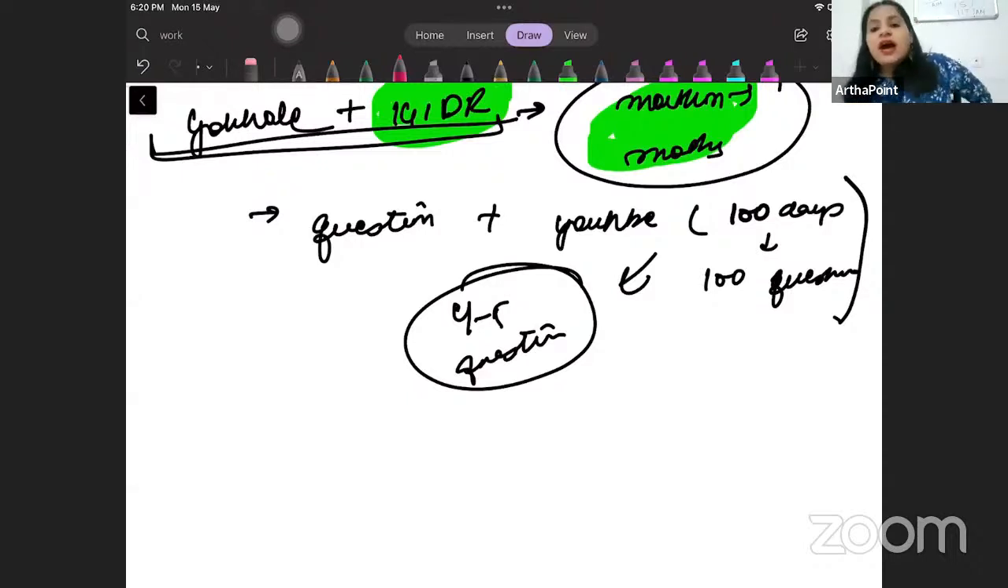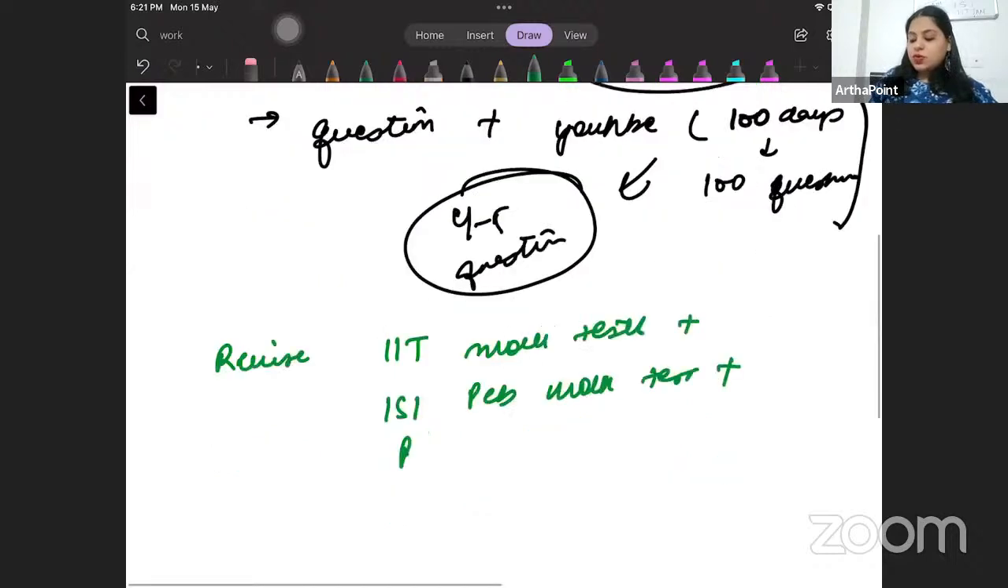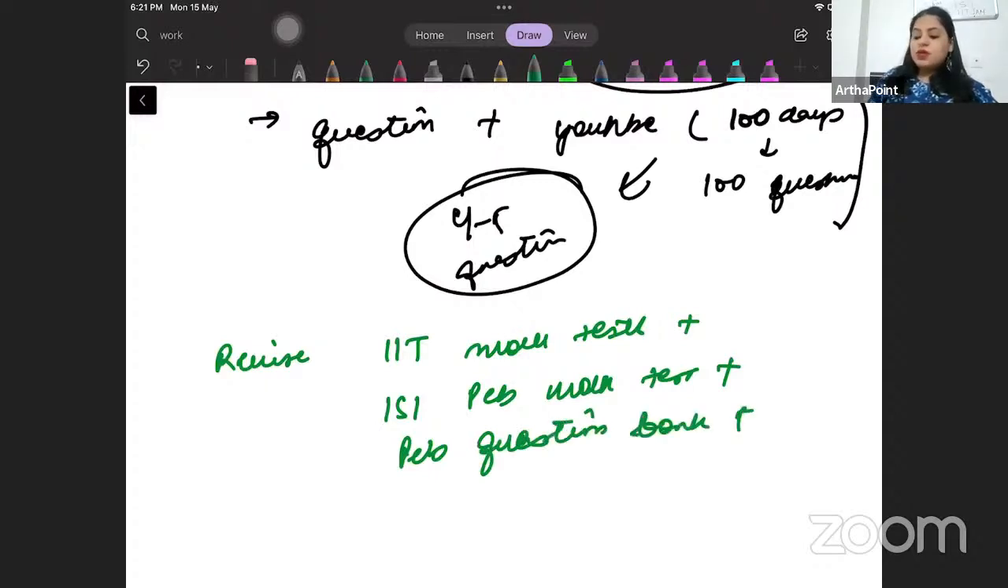Okay. So Shruti, for IIT Kanpur paper, that is a different level. For that level, you have to go through the IIT mock papers again. The level of the IIT paper is going to be the same that we asked in the IIT mock test. So you have to revise all IIT mock tests, all ISI PEB mock tests that I had given, all PEB question bank that I had given. All of this needs to be revised better. That is a different level. You have to revise this.